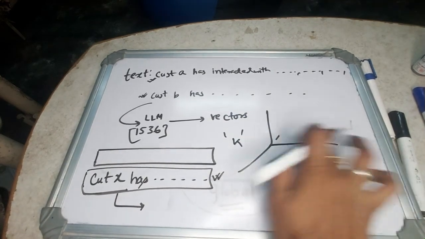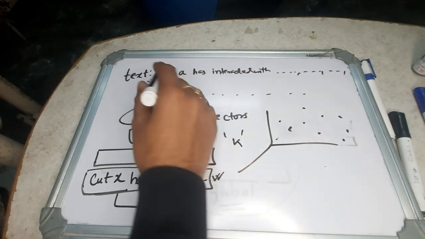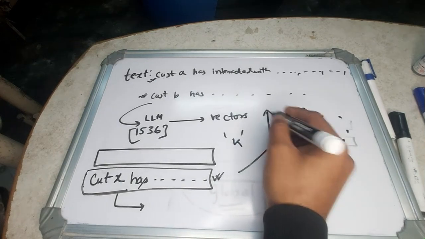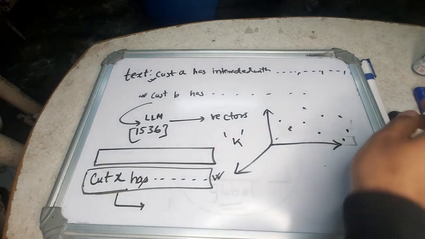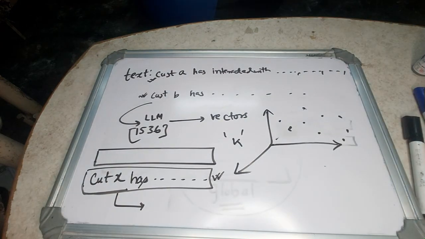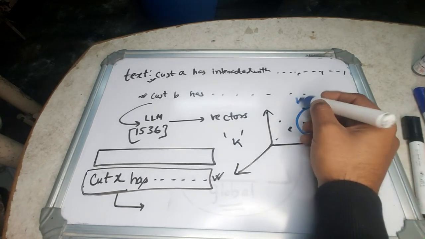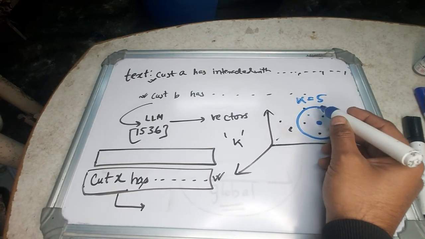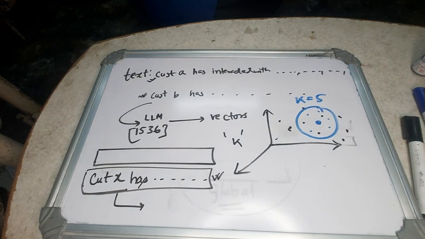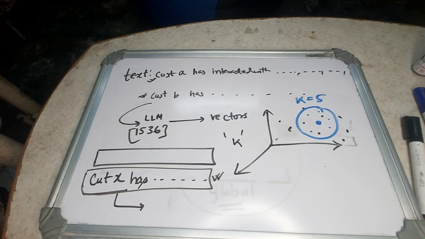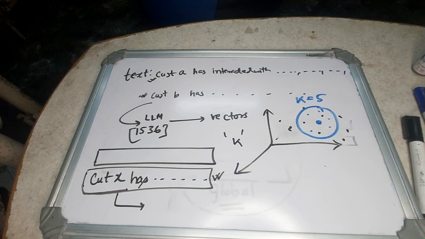Suppose I have these vectors in the space. These are all vectors v1, v2, v3, etc. of different customers, customer A, customer B, customer C, and so on. Now my customer X preference vector is lying somewhere in this region. So I would get the nearest k neighbors. Suppose k equals 5 or 3. So I would get the 5 nearest neighbors, their text would be returned, and from that I would read the products, the categories, the preferences that similar customers have liked or interacted with. That would help us get the recommendation.